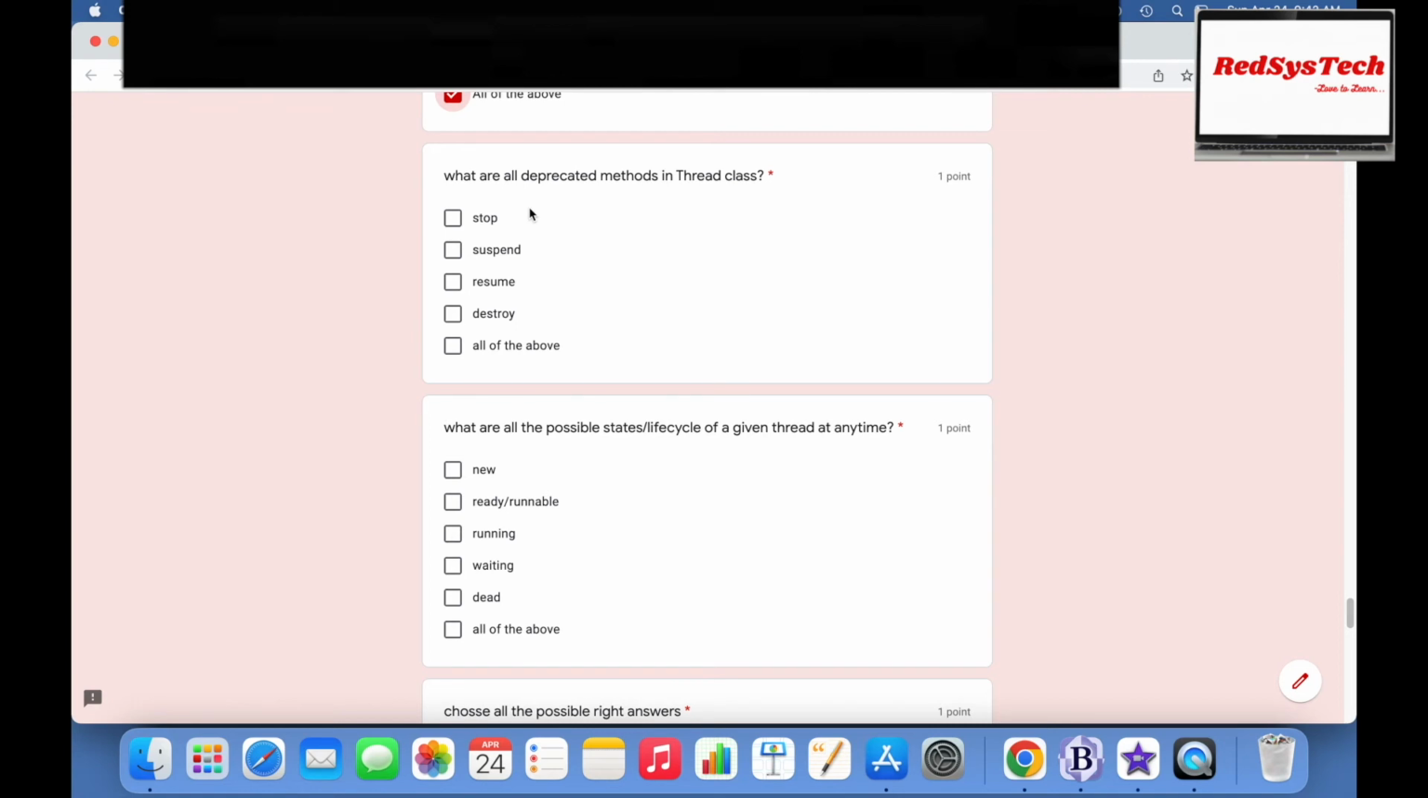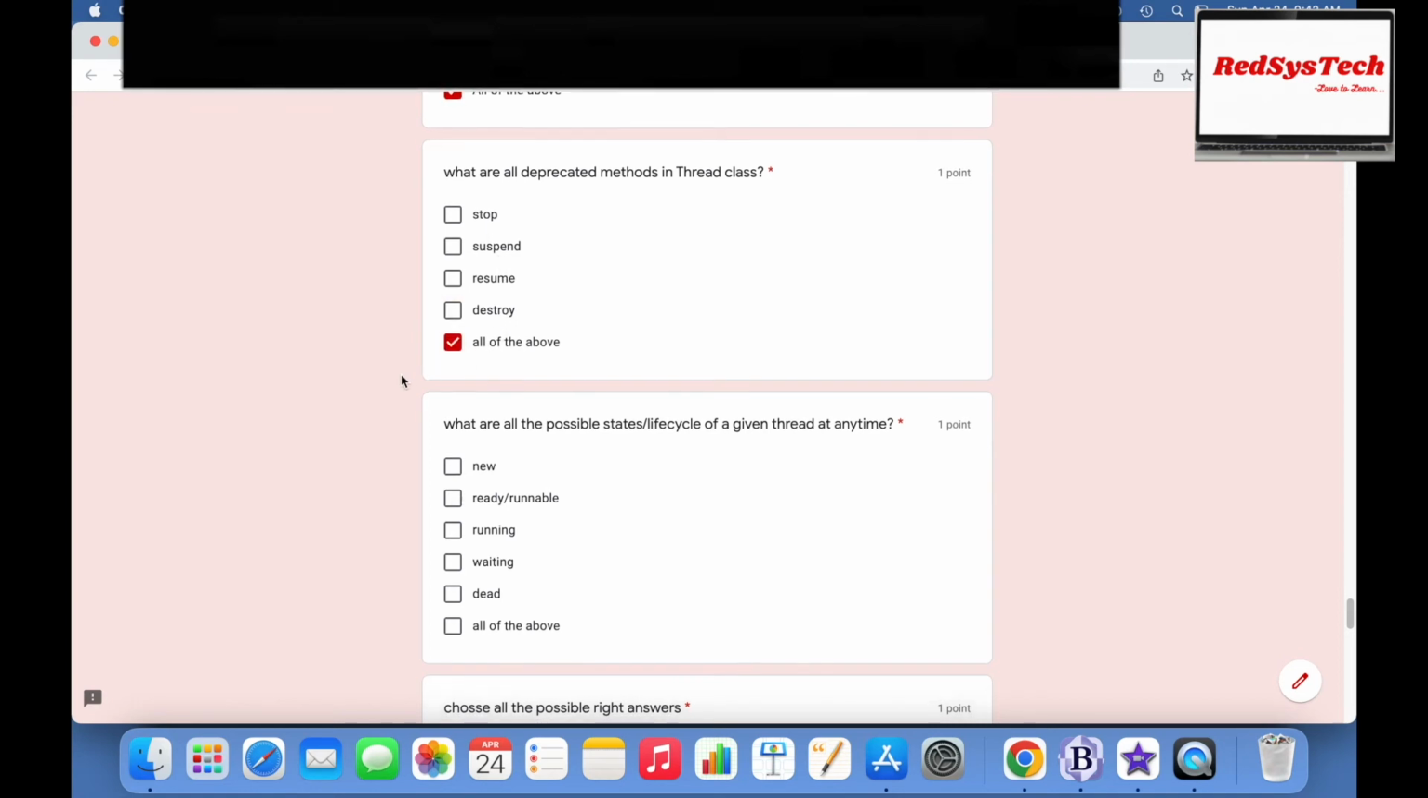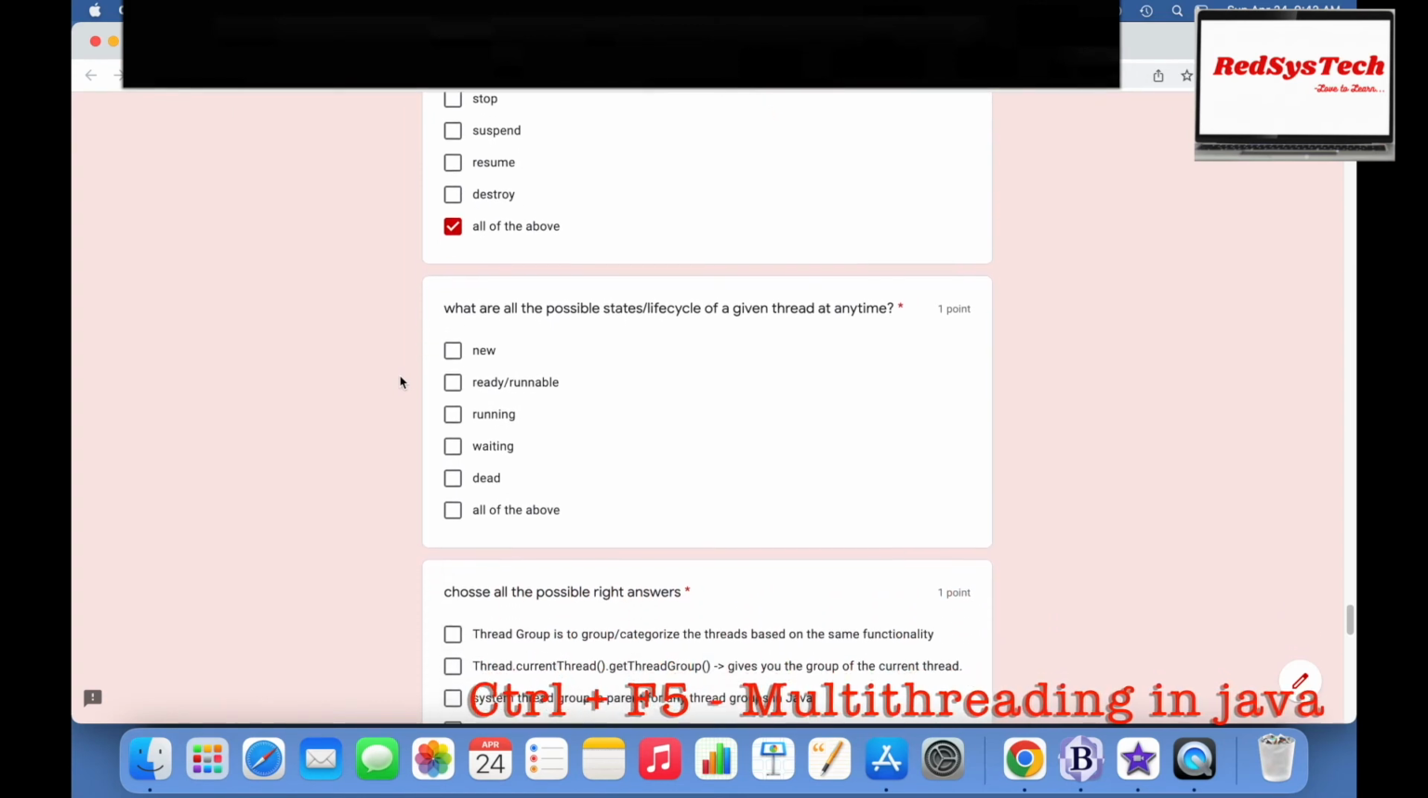What are all the deprecated methods in Java? Stop, suspend, resume, destroy. All these methods are deprecated in Java, right? Now let's move on to the next one.